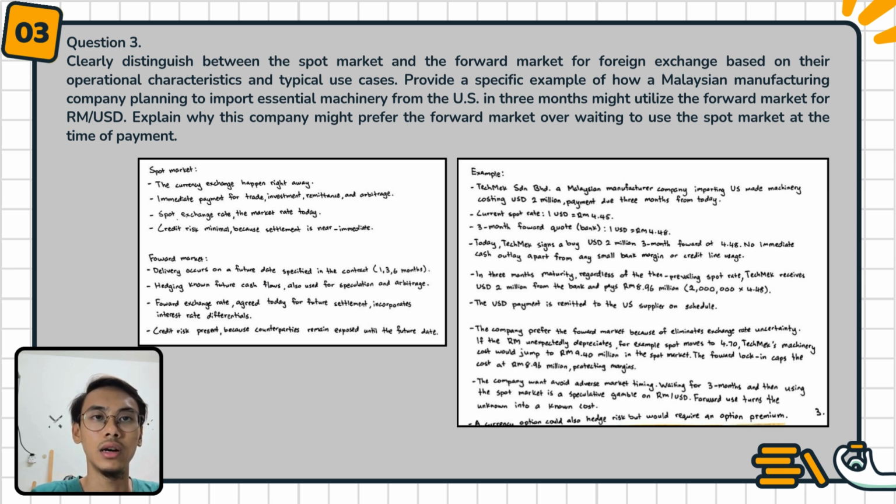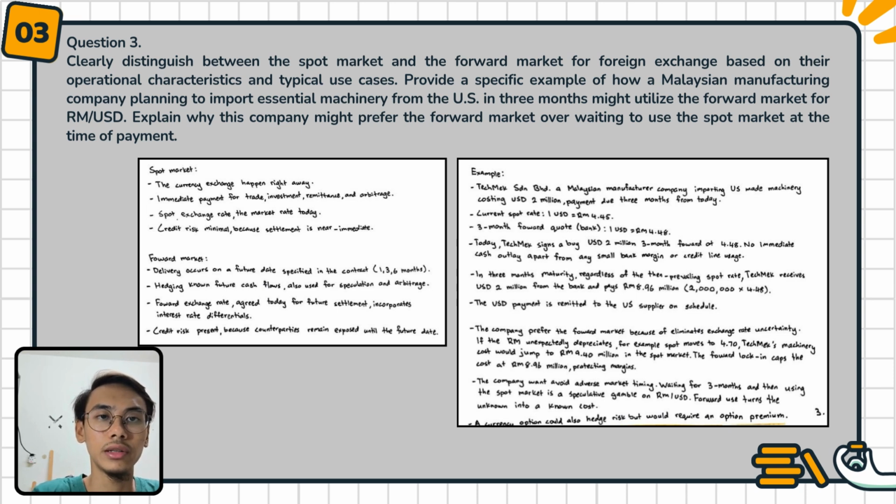payment. For the spot market, the currency exchange happens right away. Next, it is for immediate payment for trade, investment, remittance and arbitrage. Third, the spot exchange rate is the market rate today. Credit risk is minimal because settlement is near immediate.